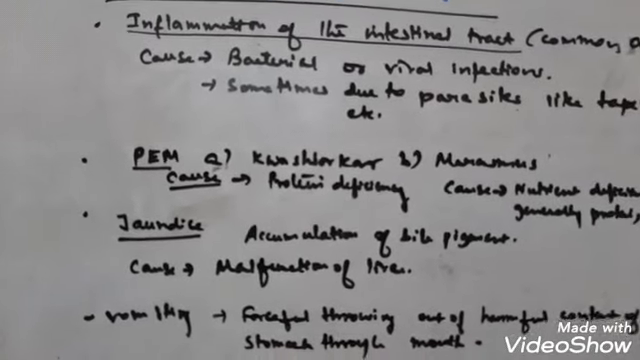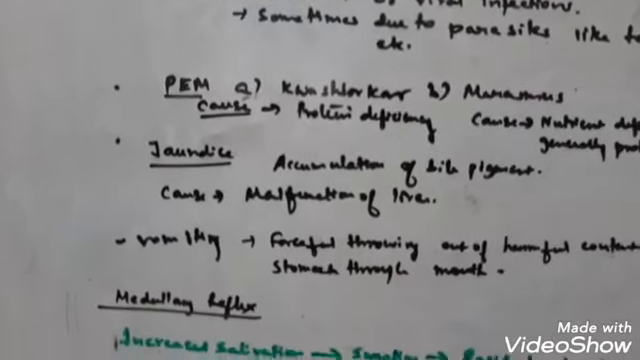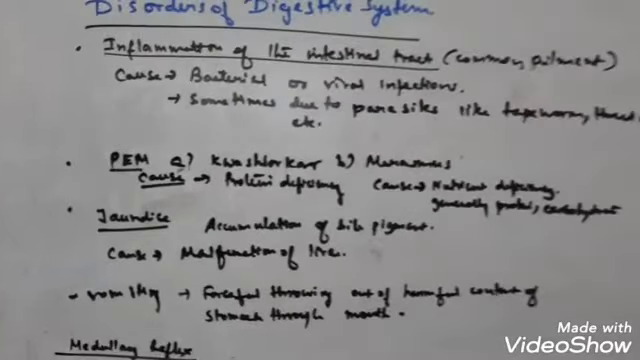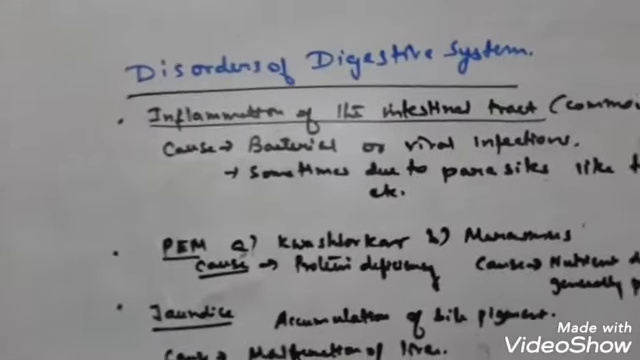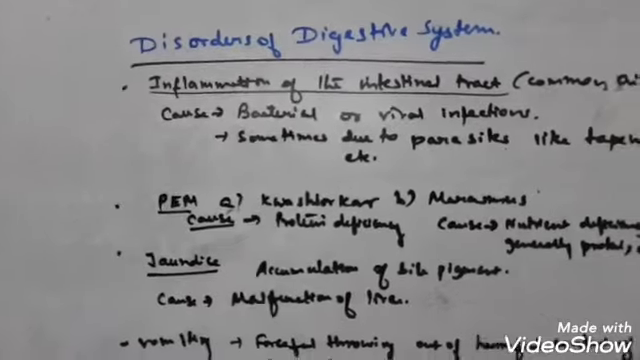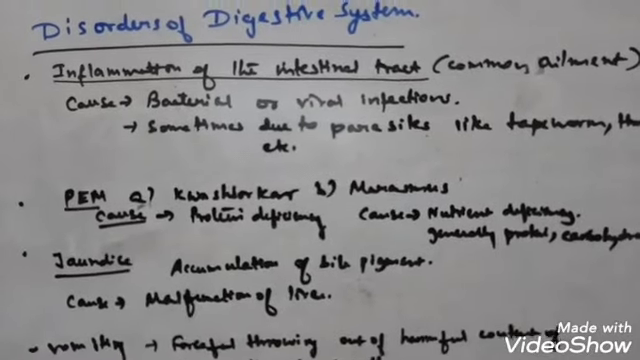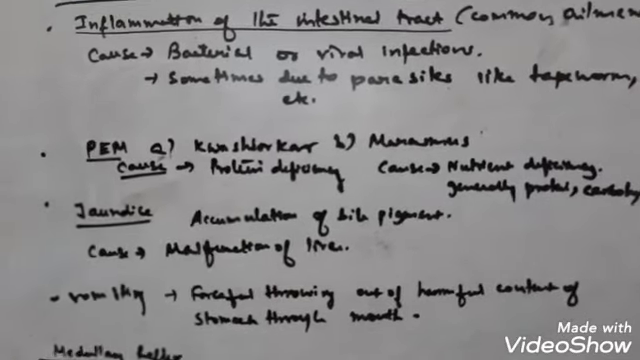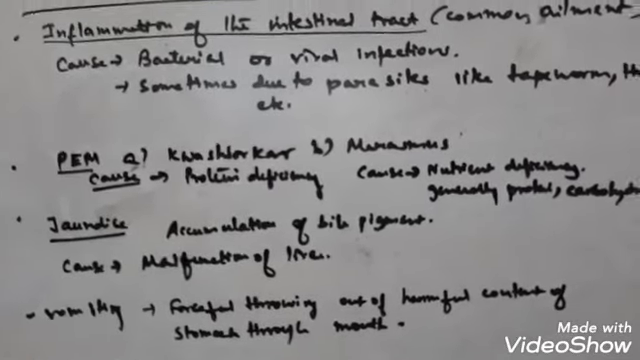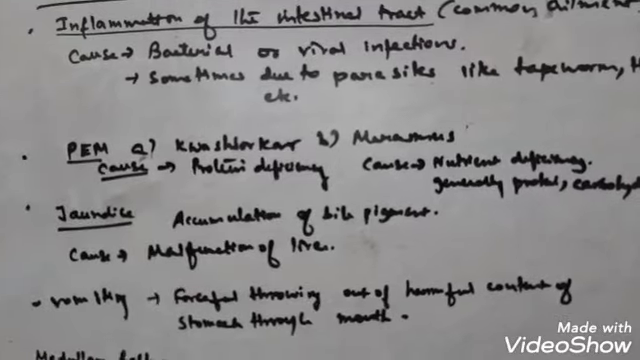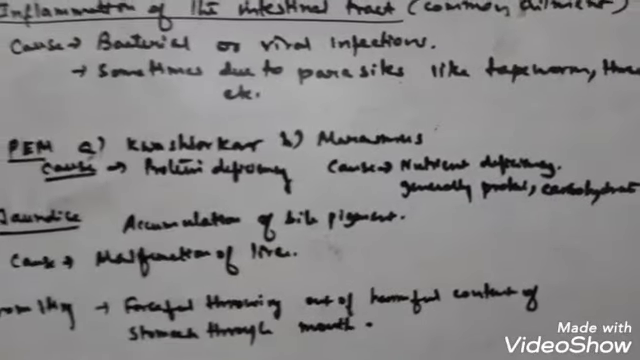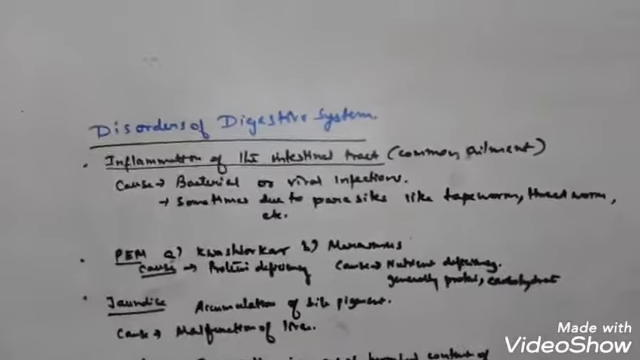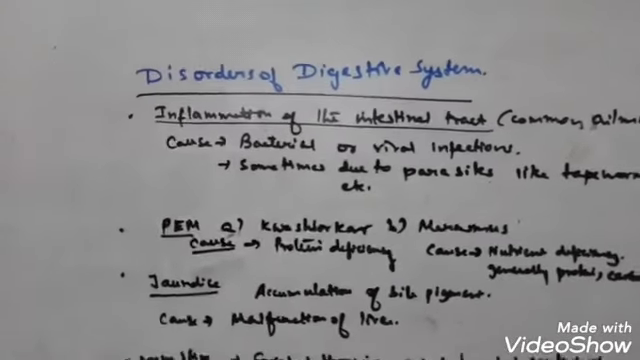Now first is kwashiorkor, second is marasmus. So kwashiorkor, the cause is mainly protein deficiency, and marasmus, the main cause is nutrient deficiency, the deficiency of protein, carbohydrate, all the components generally. Now it can be recovered by taking a lot of carbohydrate rich food as well as protein rich food. So a proper diet will recover this disorder as it is a nutrient deficiency disorder.